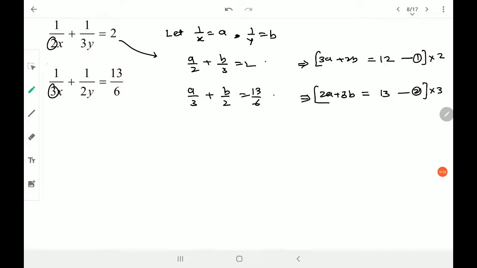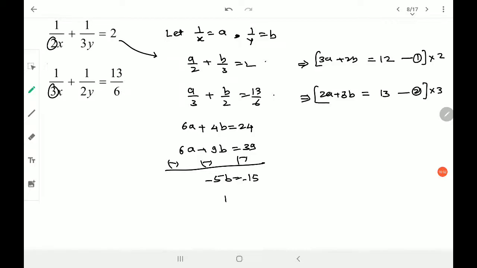So I get these two equations as 6a plus 4b is equal to 24, and 6a plus 9b is equal to 39. And if I subtract by taking the negative sign, I get 5b is equal to 39 minus 24, that is 15, so b will be equal to 3.